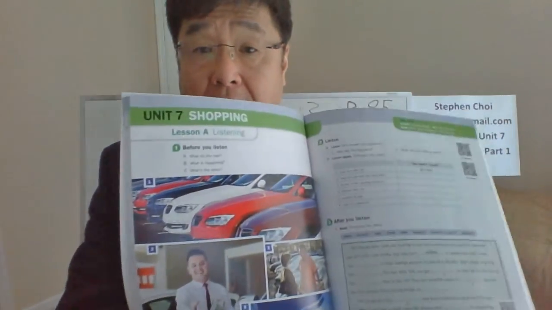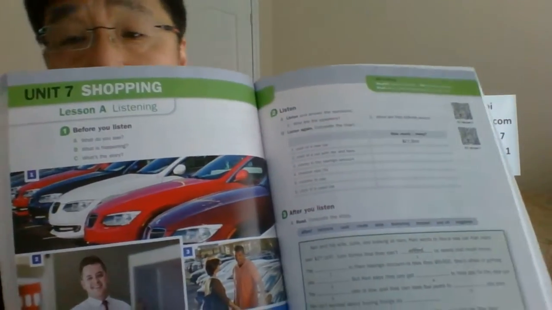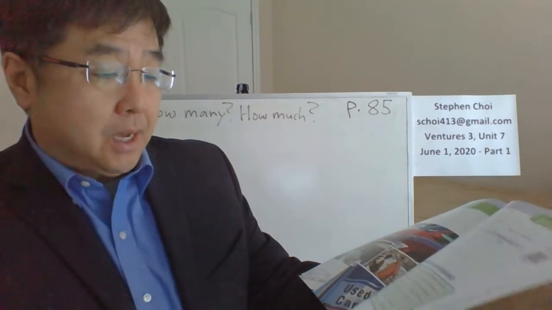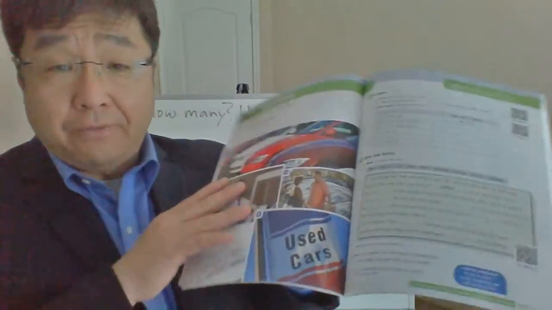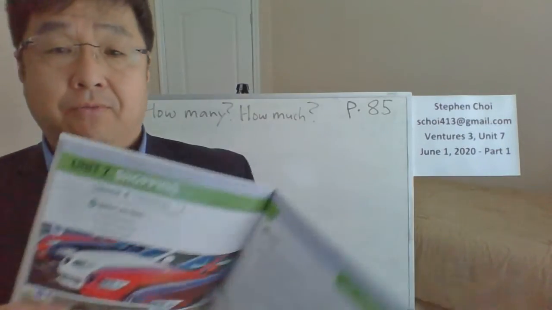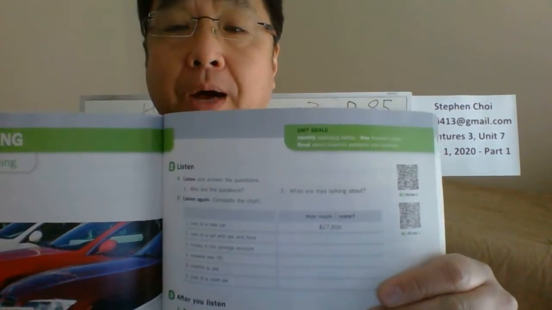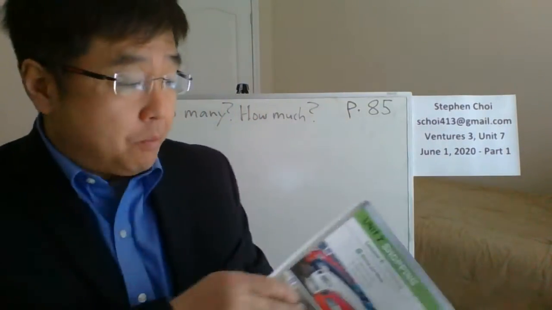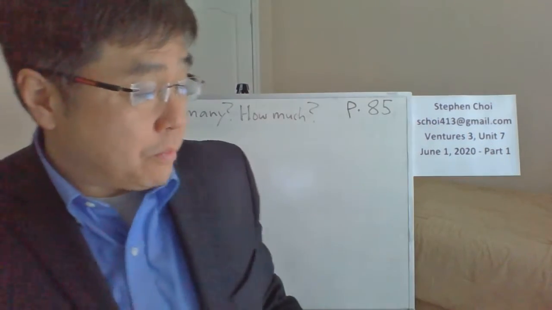All right, today we're going to be starting Unit 7. Unit 7, title is Shopping. And we're going to look at page 85. Right there on the top, it talks about how much and how many, or how many and how much, okay?